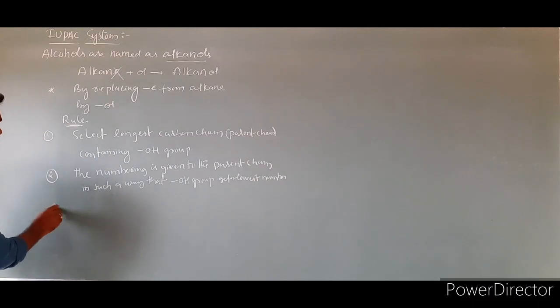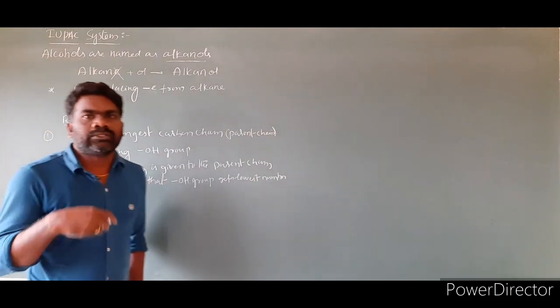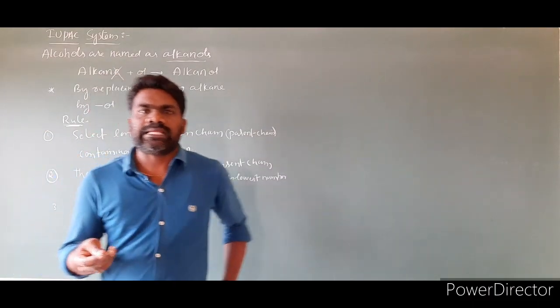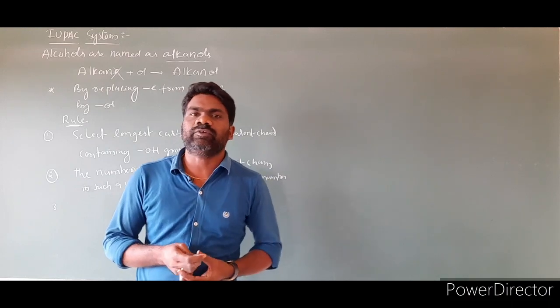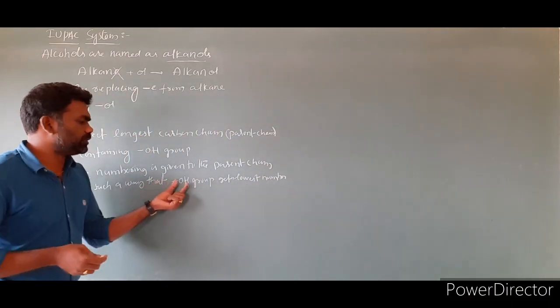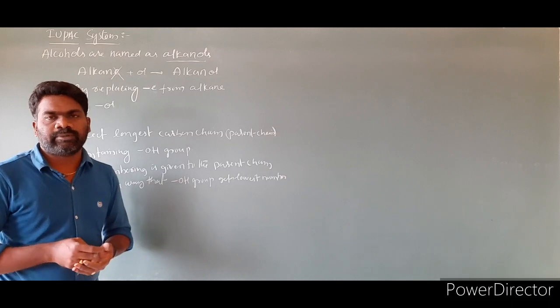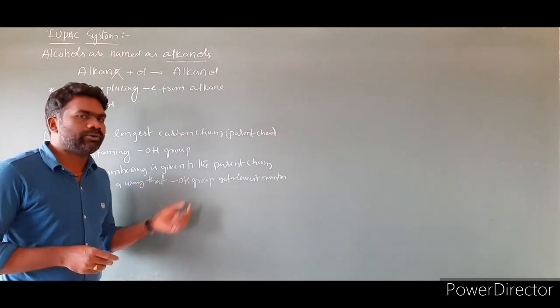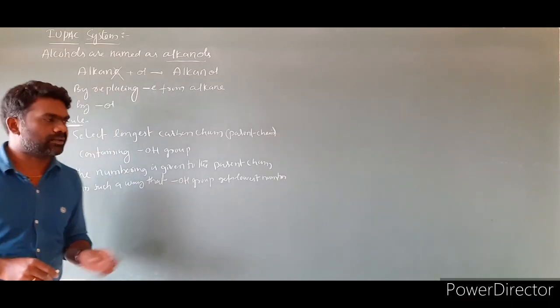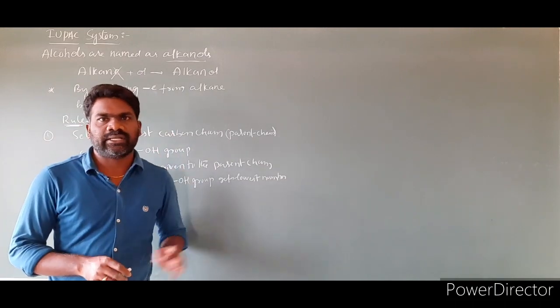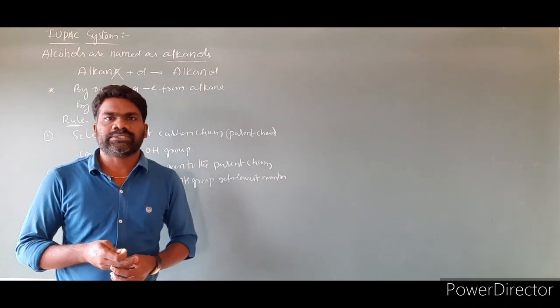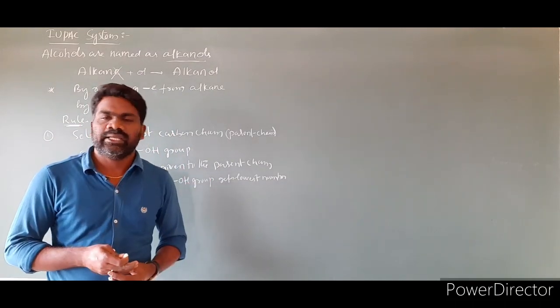Rule number 3, next rule. So other substituents placed as prefixes in alphabetical order. Functional group OH group is there. If any other substituents will be present, those substituents we have to write in alphabetical order. So I'm giving the rules and regulations by taking some examples. We will understand these rules and regulations in detail.